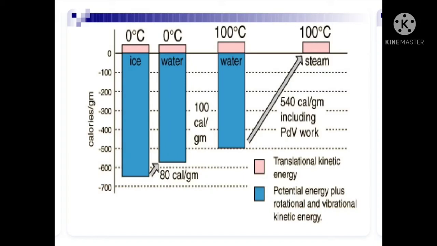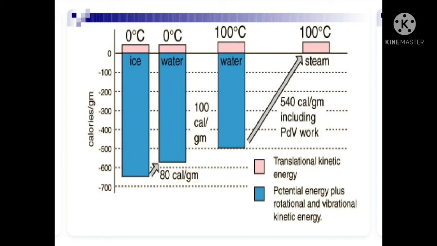Again, if you impart 100 calories per gram, its temperature rises and becomes 100 degrees centigrade, and its state is still water. Again, when 540 calories per gram is imparted to that water at 100 degrees centigrade, its phase changes to steam, but its temperature still remains at 100 degrees centigrade.